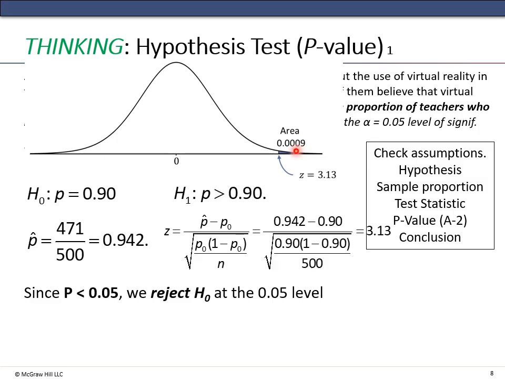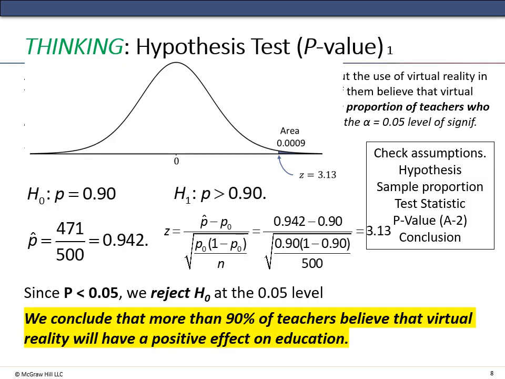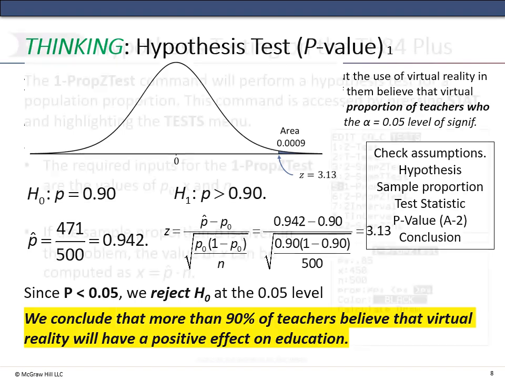It's like 0.09%, and we're looking for values that are 5% or greater. So since the probability is less than 0.05, we reject the null hypothesis at the 0.05 level, because it's very rare that we'd have a sample in this area. We conclude that more than 90% of the teachers believe that virtual reality will have a positive effect on education.